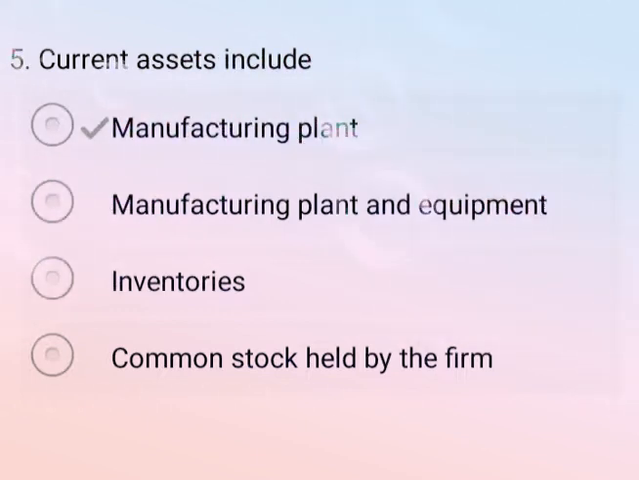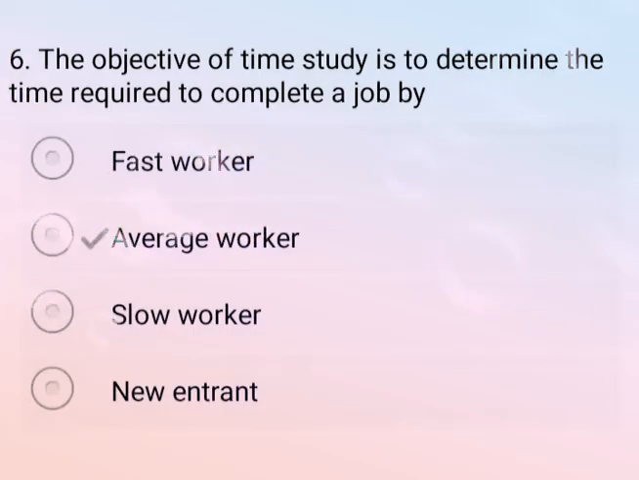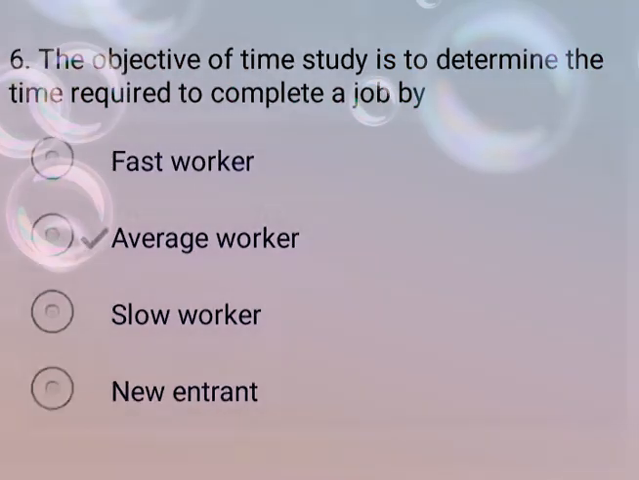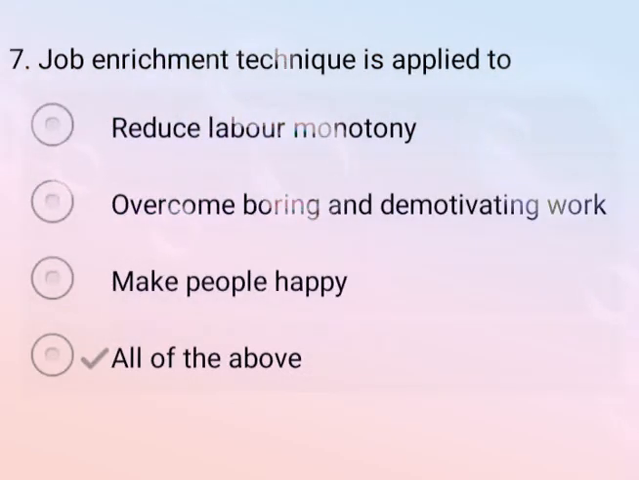Now come to the next question. The objective of the time study is to determine the time requirement to complete a job by. So correct answer is option B, average worker. Now come to the next question. Job enrichment technique is applied to. So correct answer is option D, all of these. So options are reduce labor monotony, option B, overcome boring and demotivating work, and option C, make people happy. So all of these are correct techniques for job enrichment.